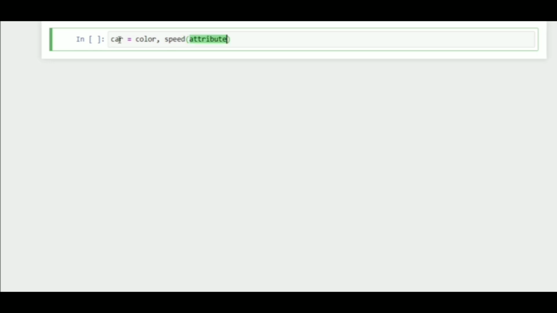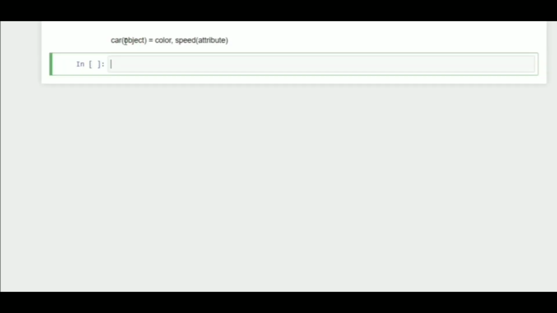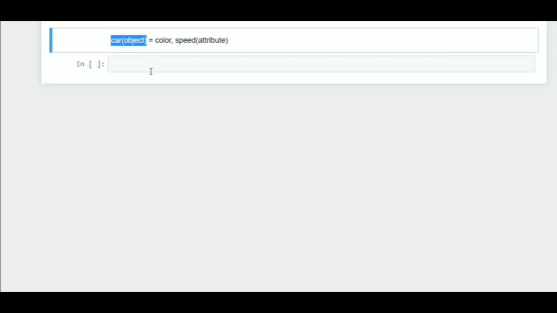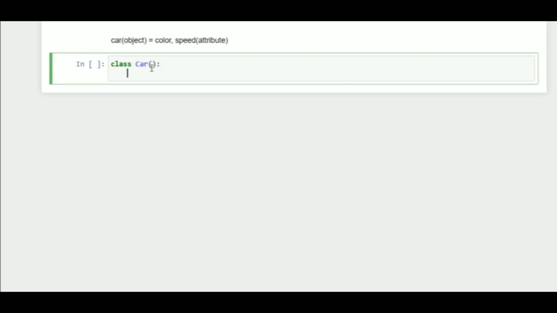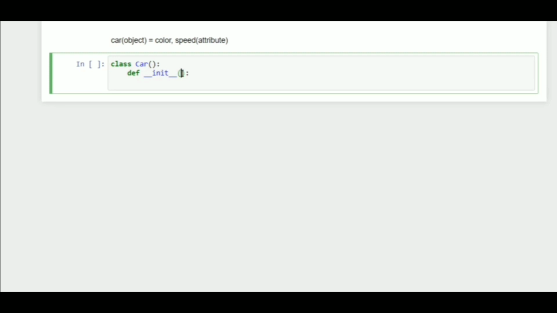Now I told you that a class is a blueprint of an object. So let's create the blueprint of an object, which is a car. To create a class, we use the class keyword and then the name of the object with opening and closing parentheses and then a colon. Now you have to write a function, which is def __init__, and then opening and closing parentheses. This function takes a parameter called self.